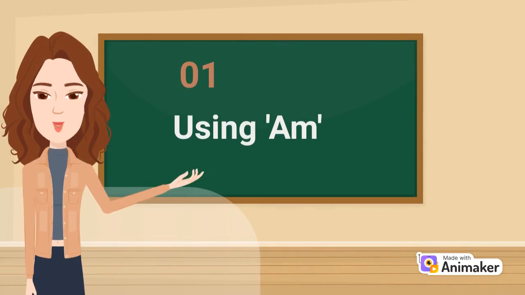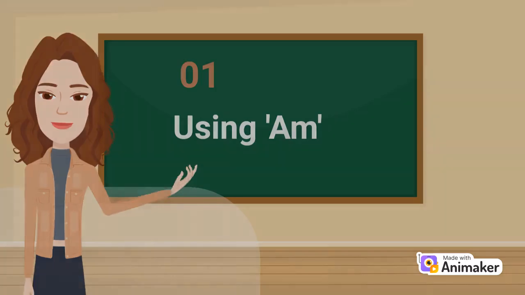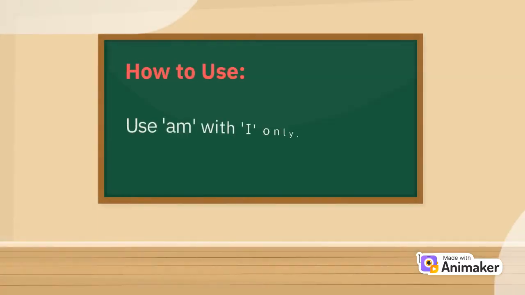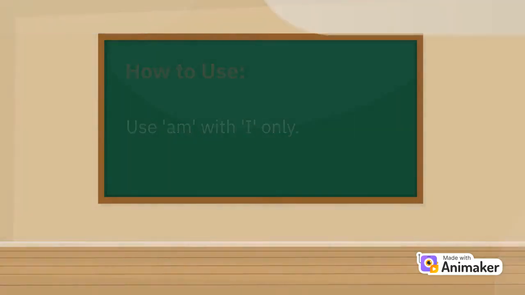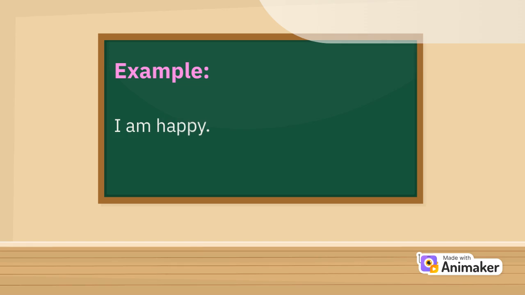We use am when talking about ourselves. How to use: Use am with I only. Example: I am happy.